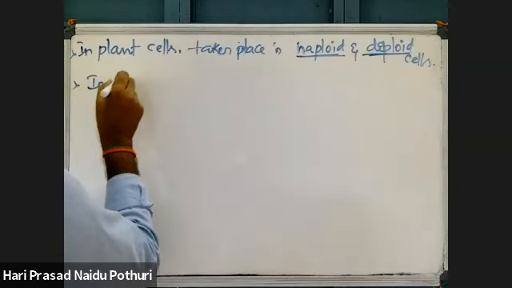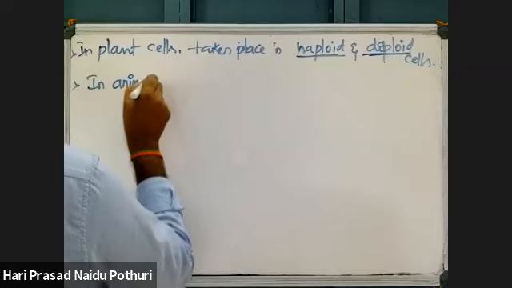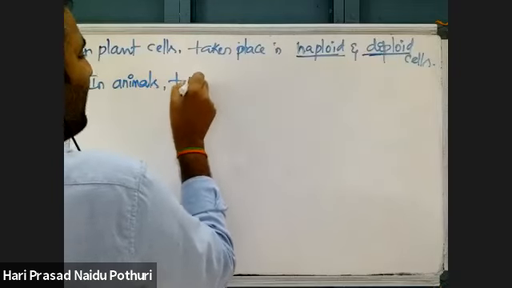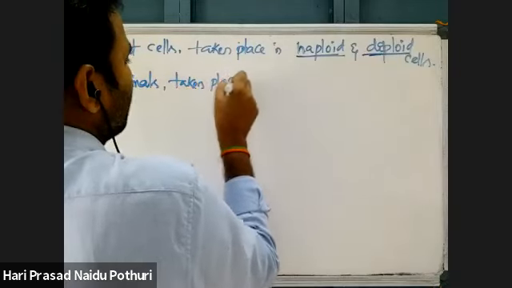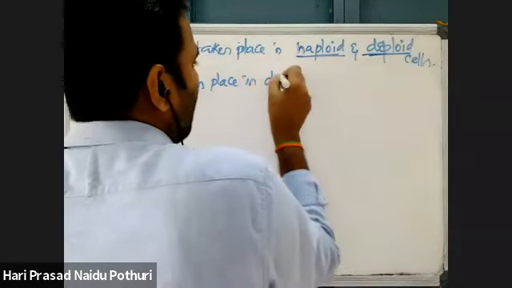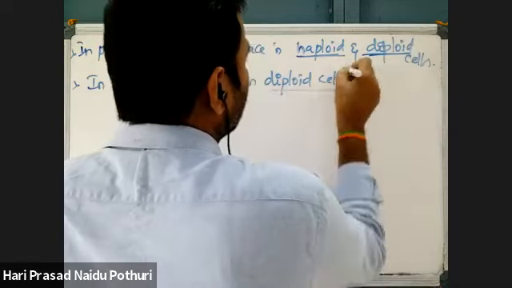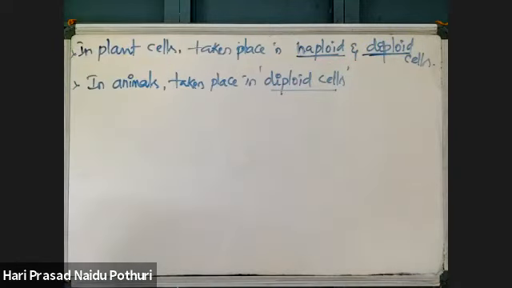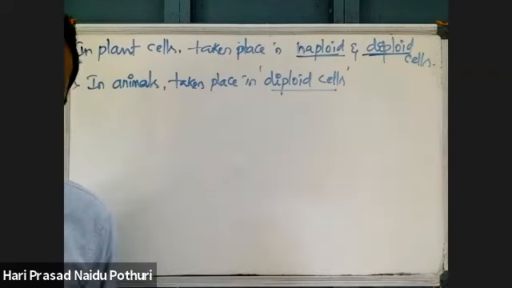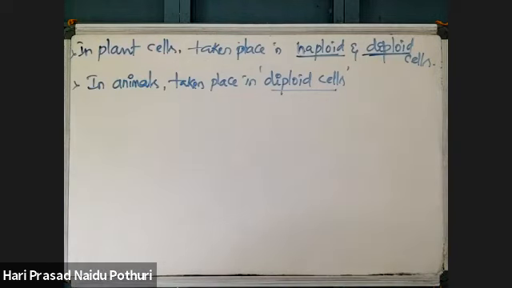Whereas in animals, mitosis takes place in diploid cells only, because the majority of animals, all higher animals, are diploid in nature.